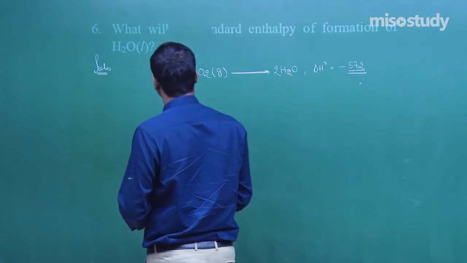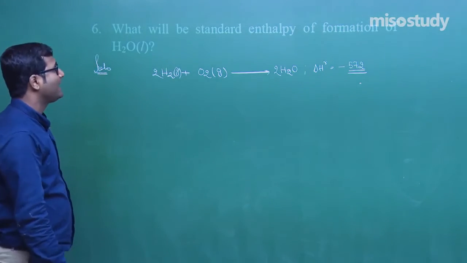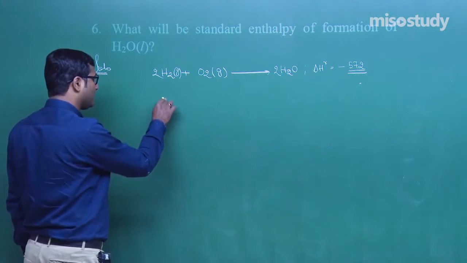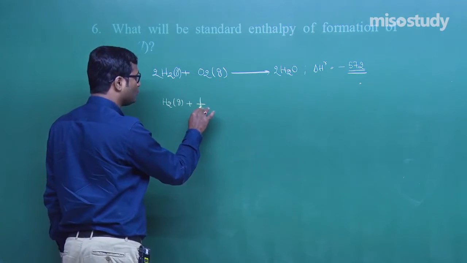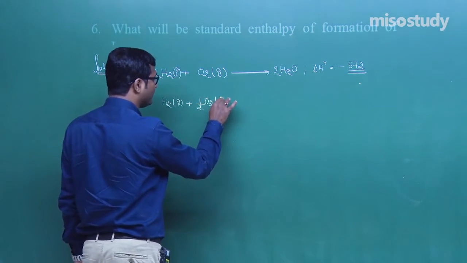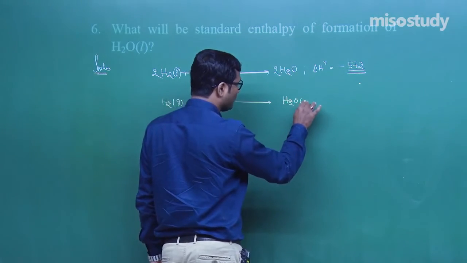Delta H is given here. Now, what do we need to find? We need to find the enthalpy of formation. That is, we need to find H2 plus half O2, that is the enthalpy of formation, meaning the formation of 1 mole of H2O.